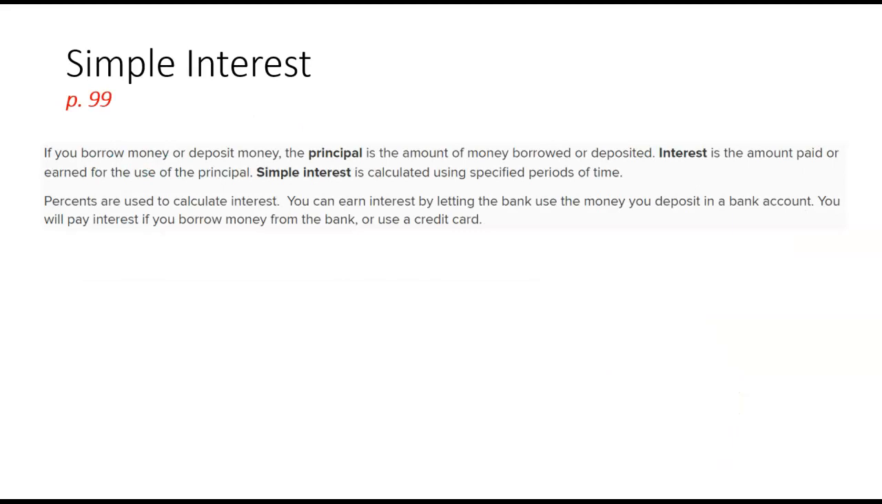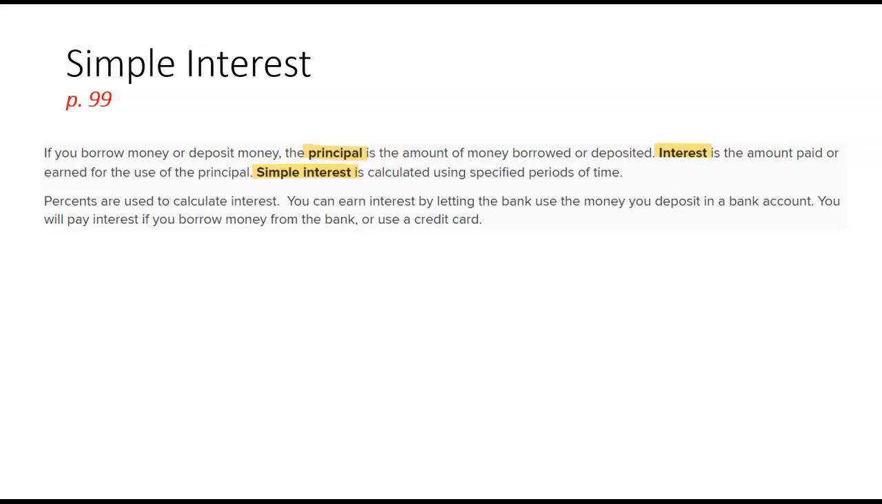If you borrow money or deposit money, so if you're borrowing money or if you put money in the bank, then you might want to highlight some of these words as well. The principal is the amount of money borrowed or deposited. Interest is the amount of money paid or earned. So the bank might pay you, you might earn it, or you might have to pay it depending on the case. Simple interest is calculated using specific periods of time.